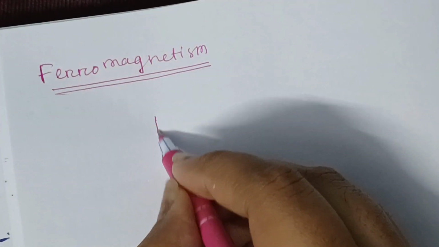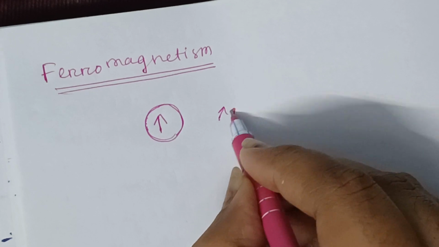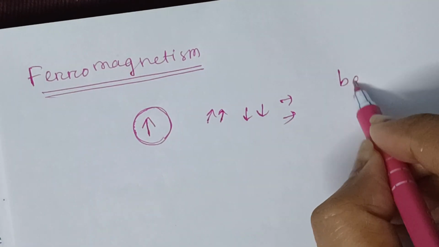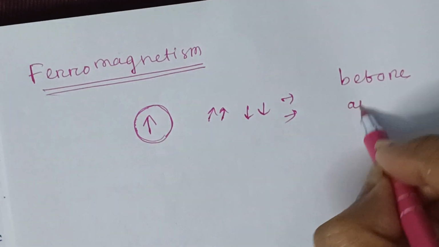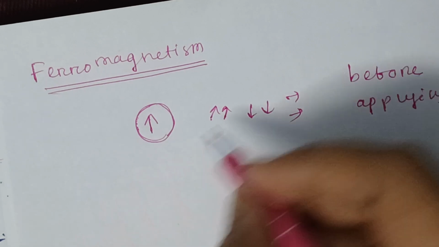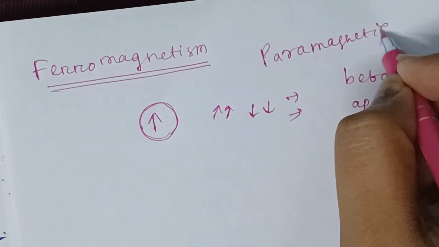So the spins are randomly oriented before applying a magnetic field. This is the case of paramagnetic material.